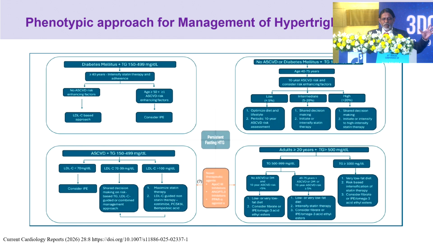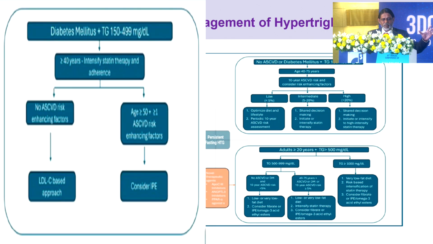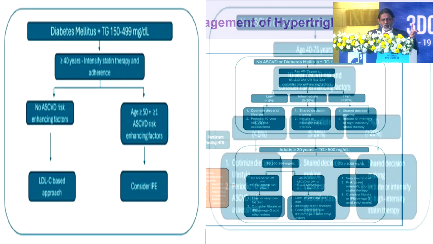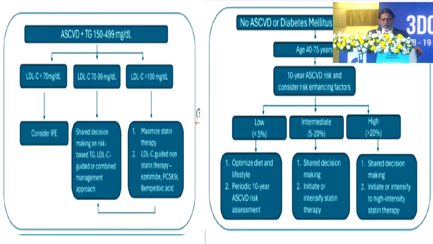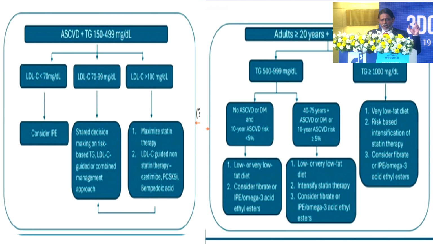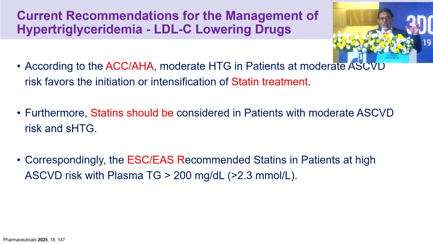Next is the phenotypic approach for management of hypertriglyceridemia. That is diabetes with triglycerides 150 to 499. Next is no diabetes and no ASCVD with 150 to 499. ASCVD with triglycerides 150 to 499, and no ASCVD in adults more than 20 years with triglycerides more than 500 milligram. So according to ACC-AHA, moderate hypertriglyceridemia in patients at moderate ASCVD risk favors the initiation and intensification of statin.